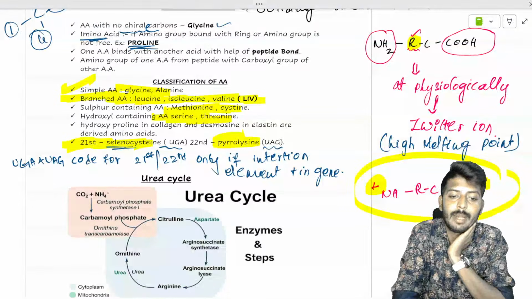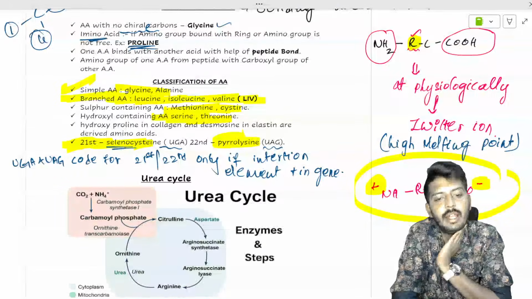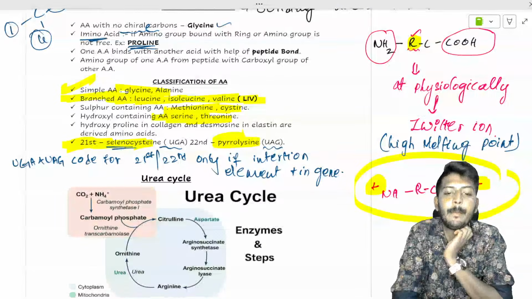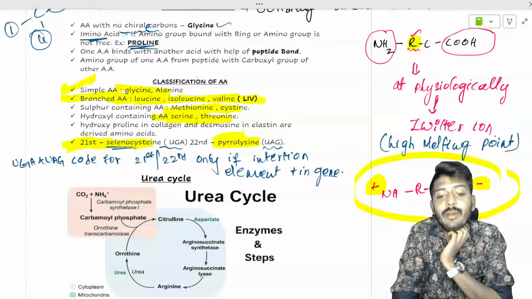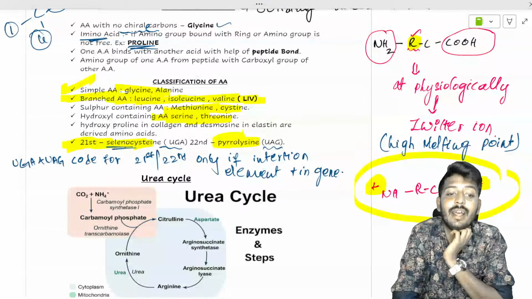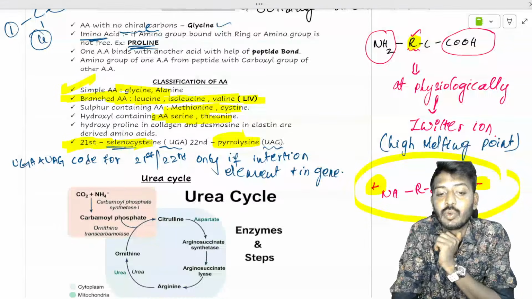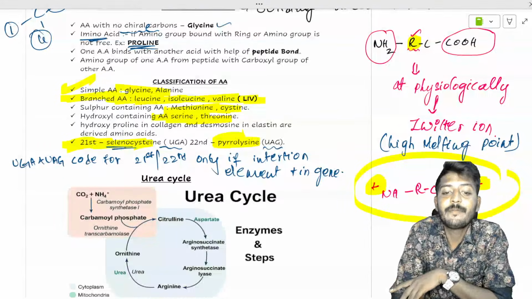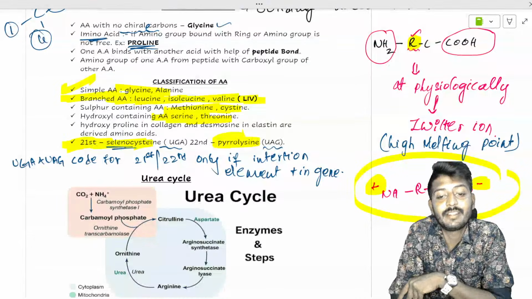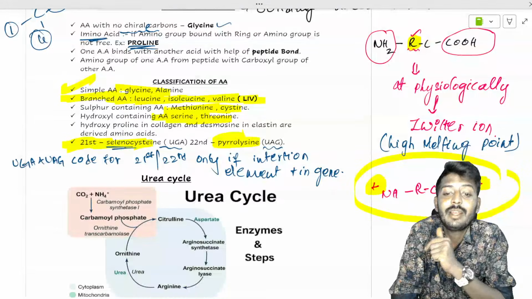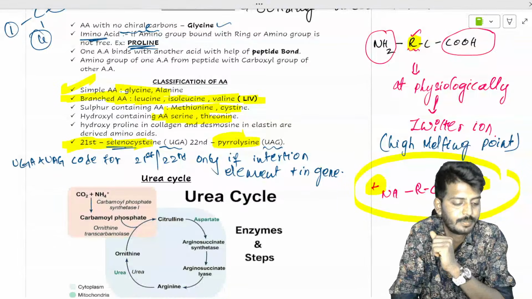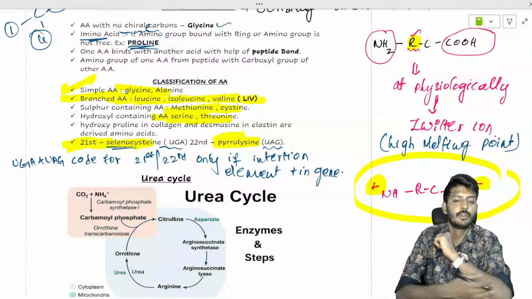Okay, so normally they are stop codons. But if the 21st amino acid insertion element is present, then it will insert selenocysteine, that is UGA. If not, no. If the pyrrolysine insertion element is present, then UAG will insert pyrrolysine, else no. I hope you have understood this so far.